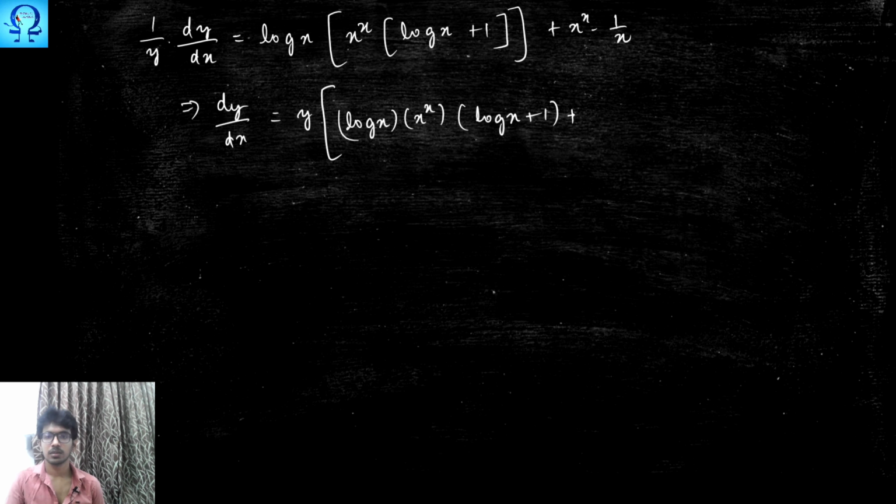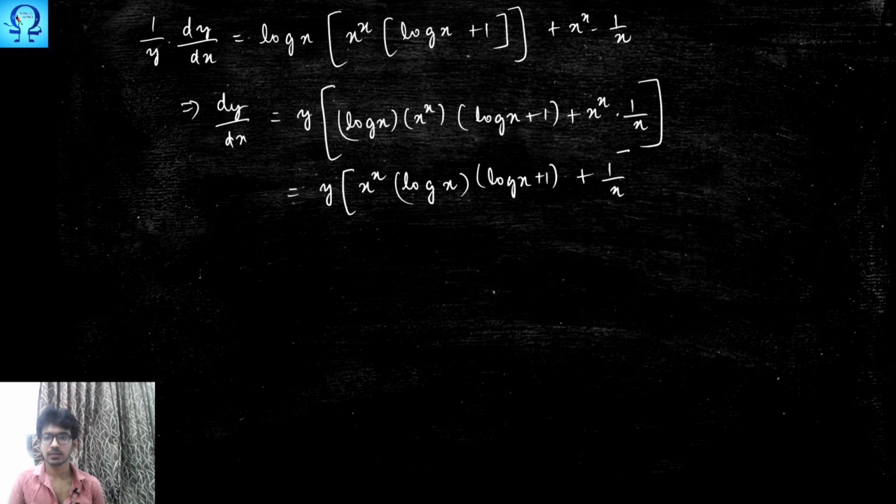If you can take anything in common, you may do so. So we may take x power x as the common factor in both the terms. Hence we are left with log x times log x plus 1, plus 1 upon x.